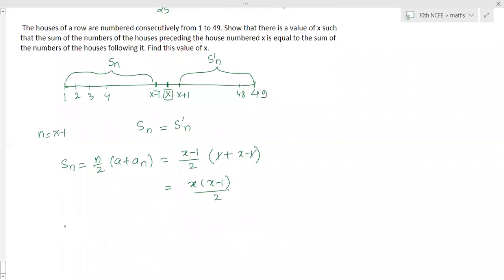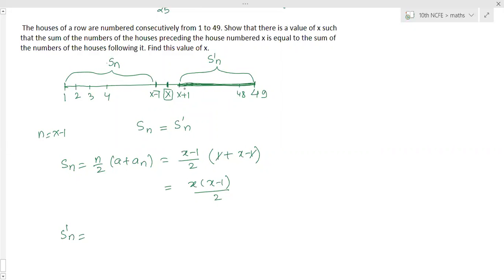Now we have to calculate S dash n. So now for S dash n, you have to calculate the sum till this to this only. So we only know the D value. A value is x plus 1. This is 49. So how to find out the value of n? We don't know that. We cannot calculate the value of n.